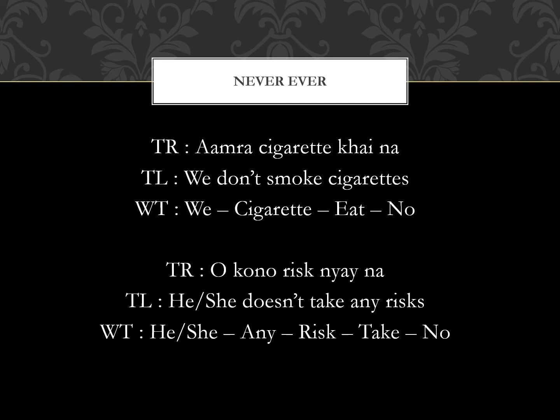So adding na to নেয় becomes the negative. ও কোনো risk নেয় না. In fact, if you want to say he or she doesn't take risks, you can drop কোনো. You can just say ও risk নেয় না. But adding কোনো to these sentences just makes them sound natural. ও কোনো risk নেয় না.